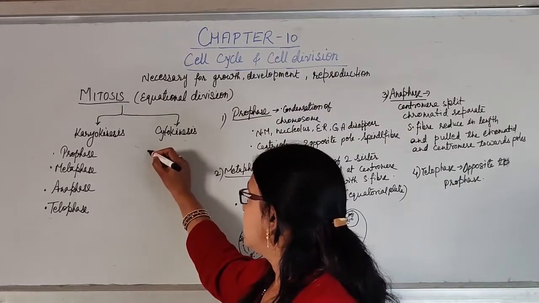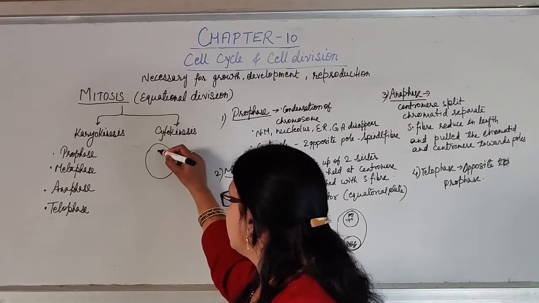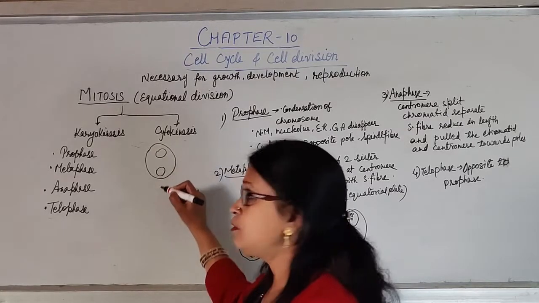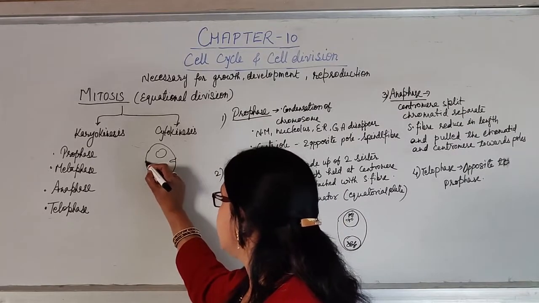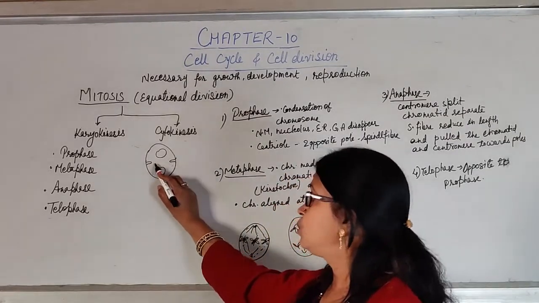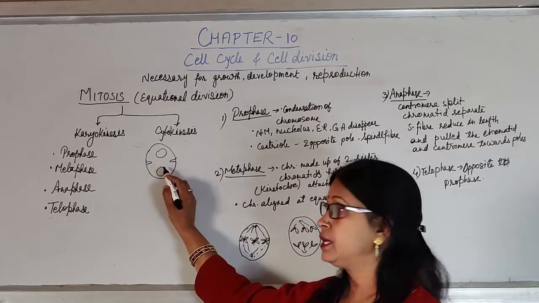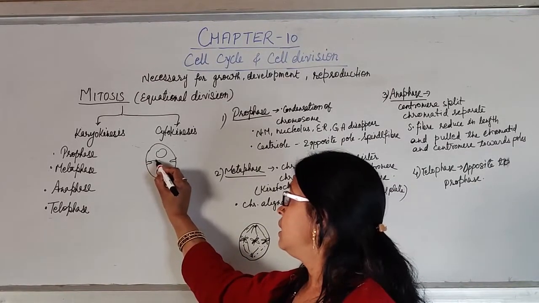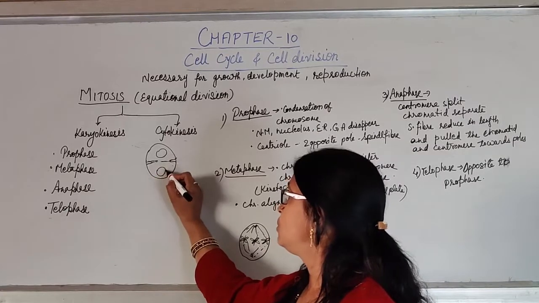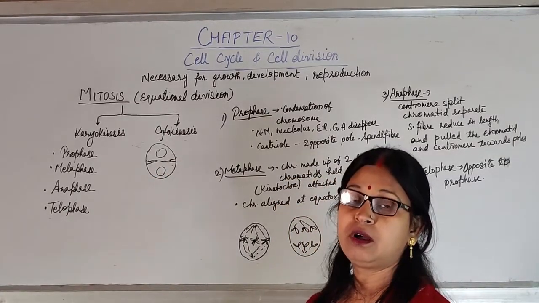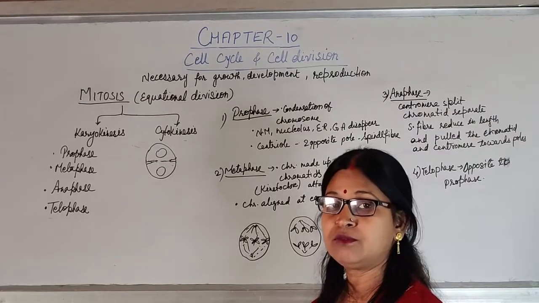Here, if it is an animal cell, then a cell groove or cell furrow will appear on the two sides on the periphery, and finally it will move towards the center and cut the cell into two, and in this way from one parent cell two daughter cells will form.